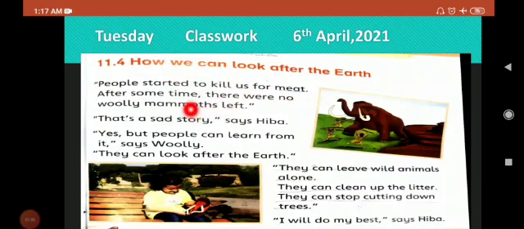Please hold your pencils in your hand, because you have to underline the difficult words on page number 47 with me. First I will read the sentence, then you have to read it with me. Then I will tell you which word you have to underline, and please be attentive. When I start the reading, you have to repeat it with me.